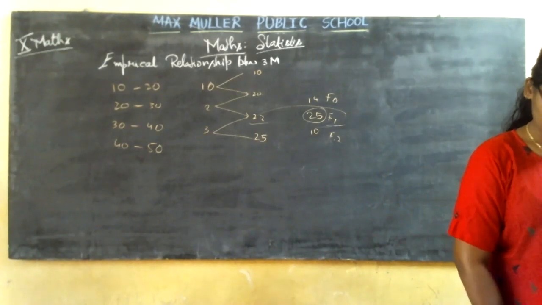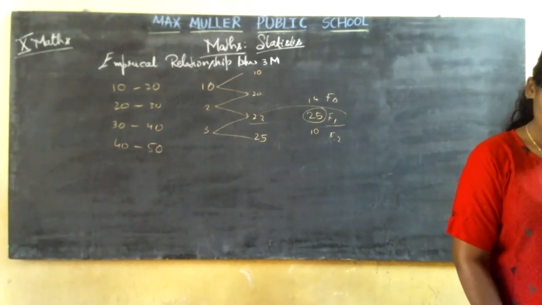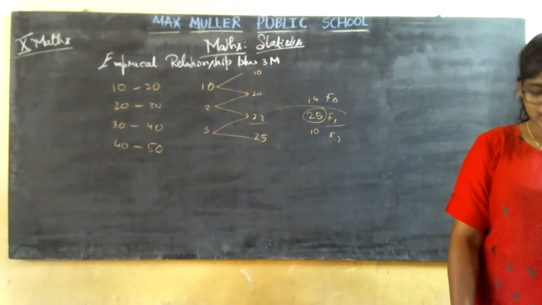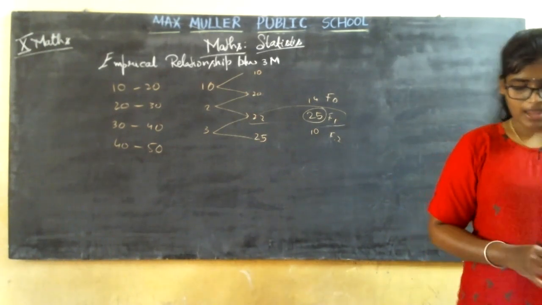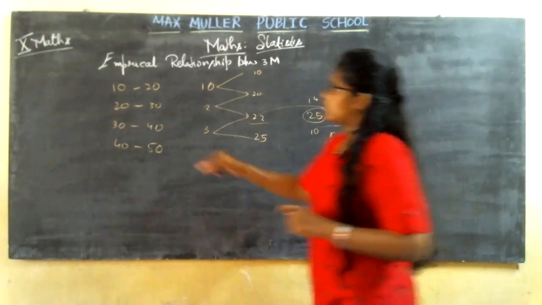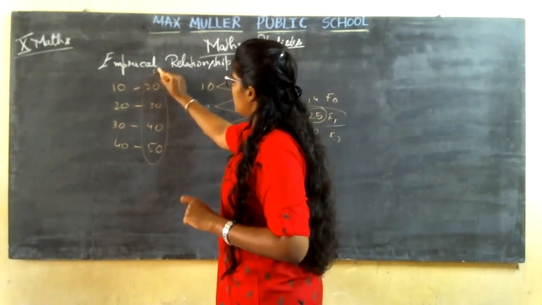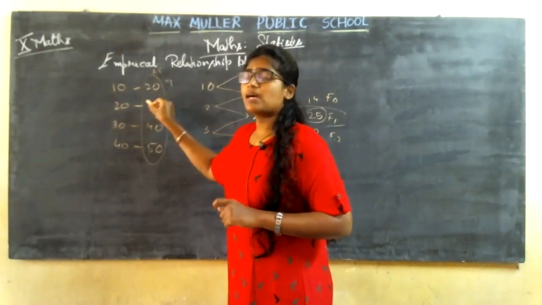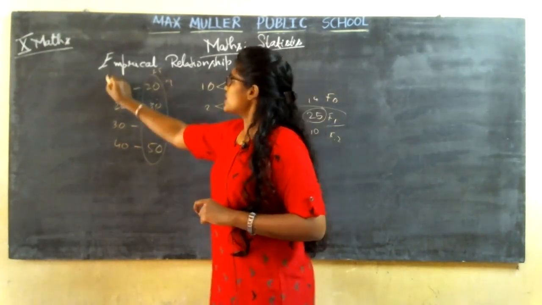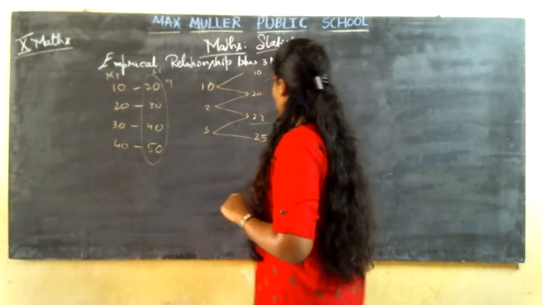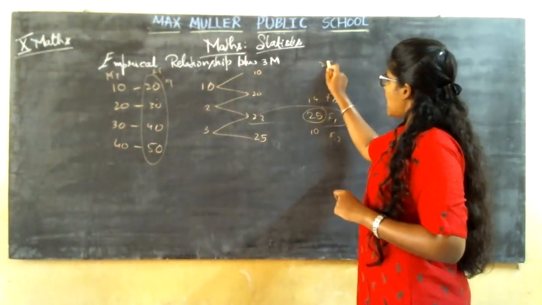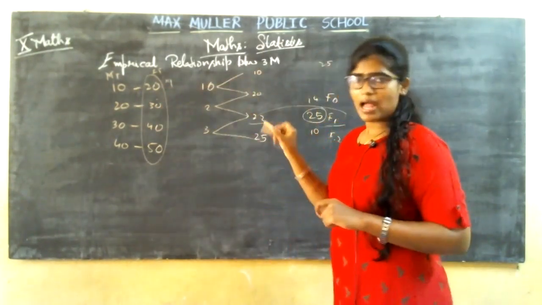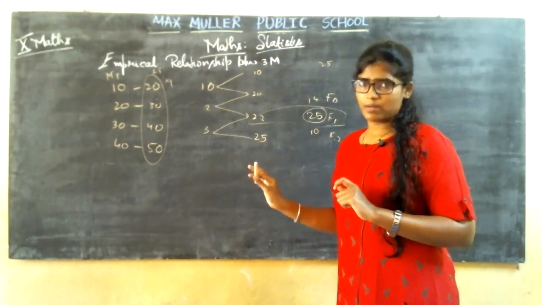If they ask you how to find out the cumulative frequency, or summation of CF, and they ask for less than 20, then whether you take 19, it comes to 10 or 20, nearest to 20. So that is less than. This is more than. For more than, you need to go in the ulta form. So you need to put 25 first, and then with 25 you are going to subtract everything. If they ask you lesser than, normal method, addition. More than, subtraction. So remember in this way.